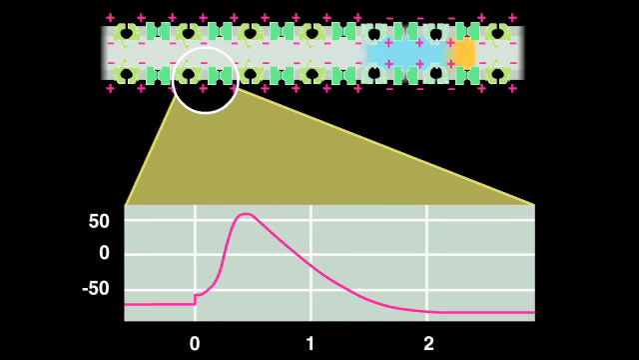Sodium channel inactivation and the delayed opening of potassium channels prevents the depolarization from spreading backward along the axon.